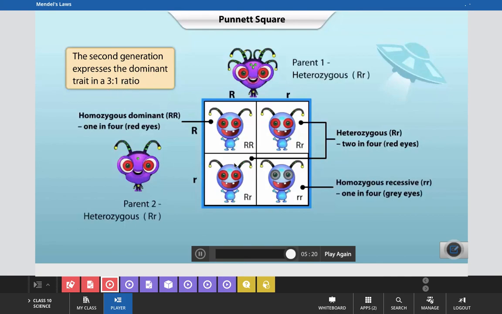In later classes, I will share with you more facts about genetics and variation, or heredity and evolution, about which you can clear your doubts also.